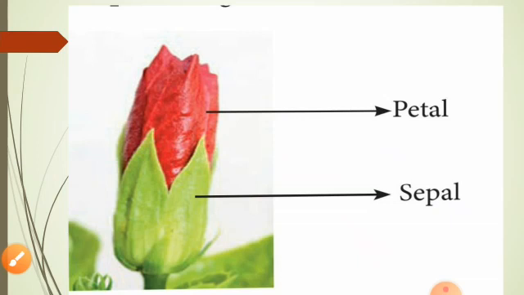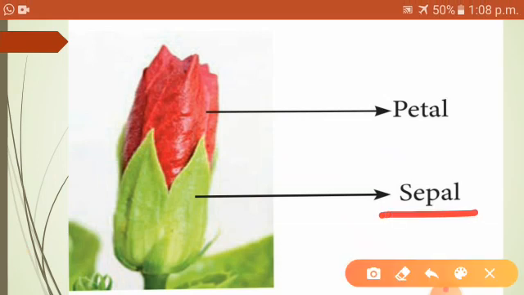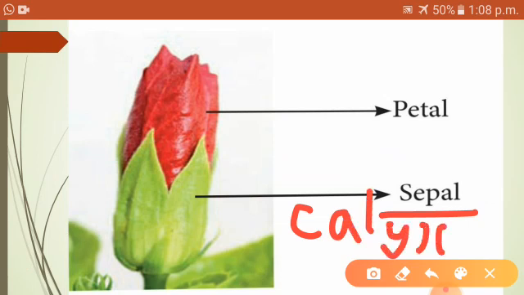In a bud, we can see a green colored leaf-like structure that covers the whole bud or flower. Each of these green structures present as the outermost layer is called a sepal. And this outermost ring of sepals is known as calyx. So the other name of sepal is calyx. C-A-L-Y-X, calyx.